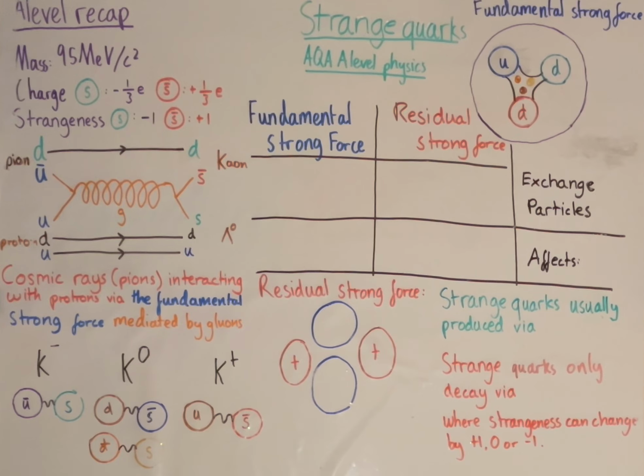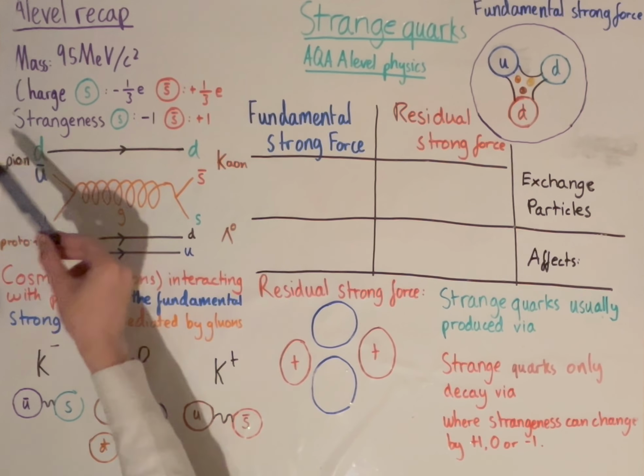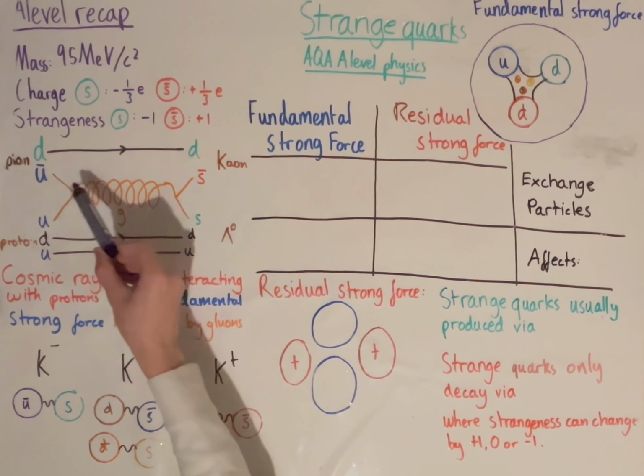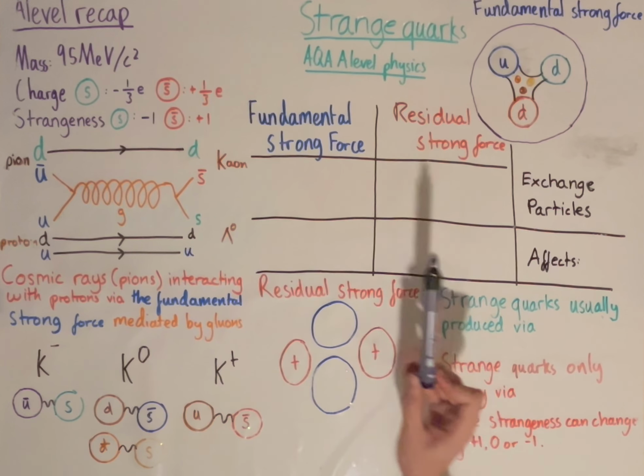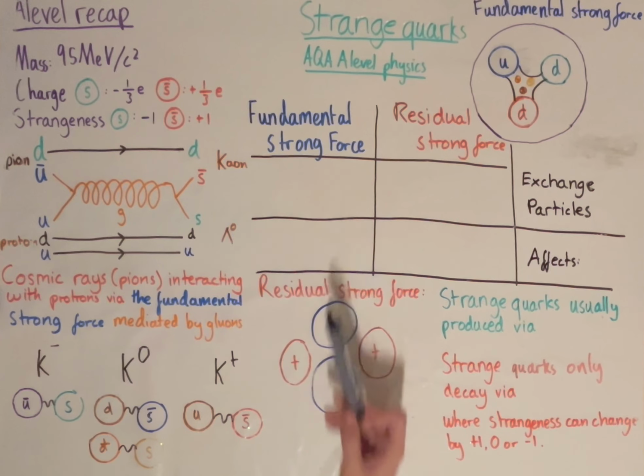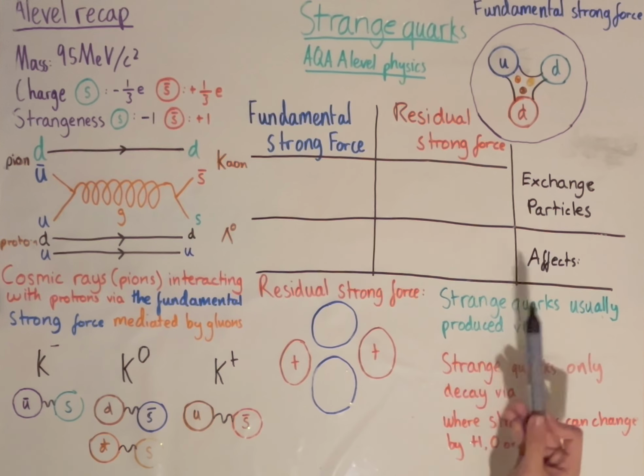So here, from this diagram, we can see our pion here, proton here, and we can see that they're interacting through the fundamental strong force, which we're also going to look into in a bit. And then when these strange particles were produced, scientists immediately noticed that these particles had quite long lifespans compared to when they're produced.